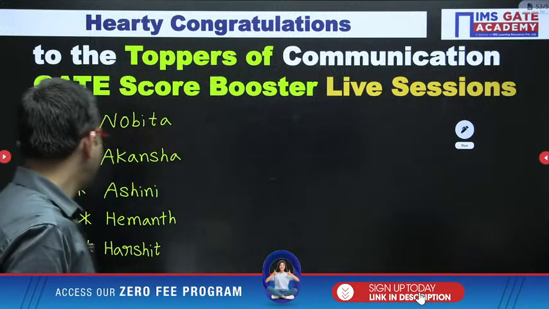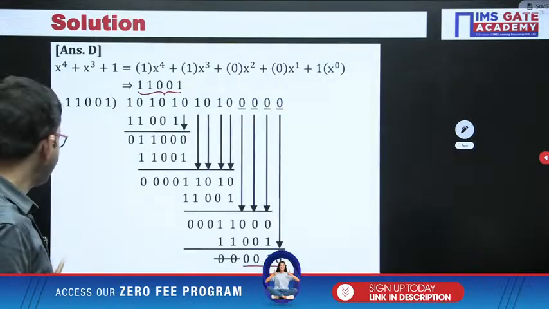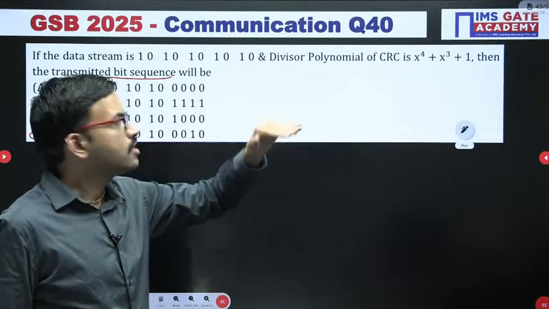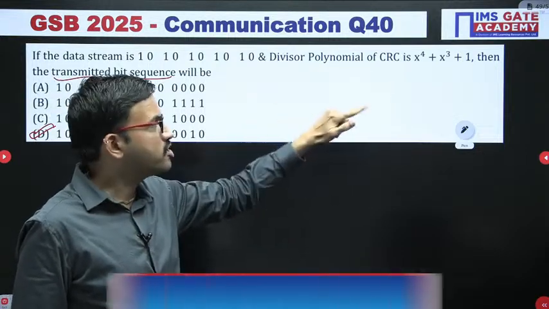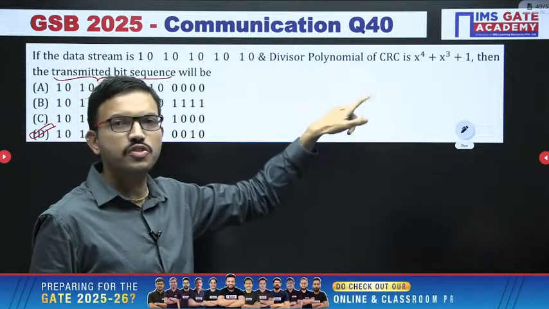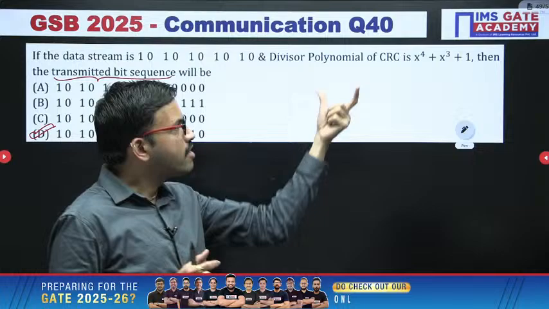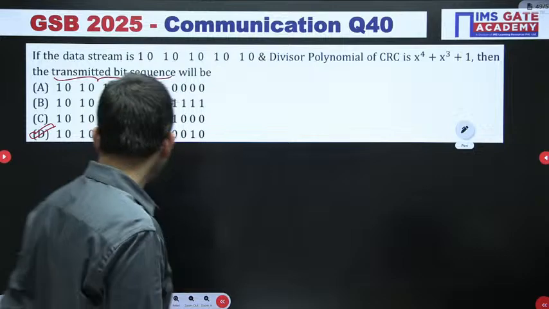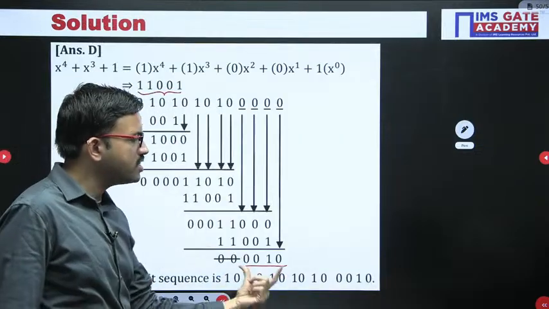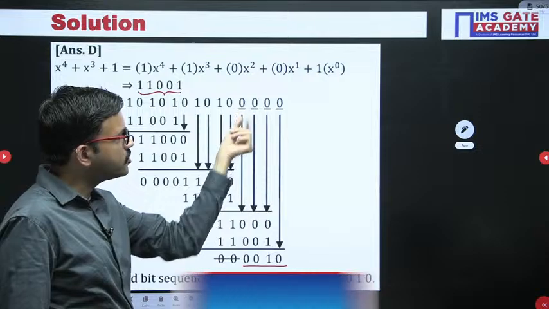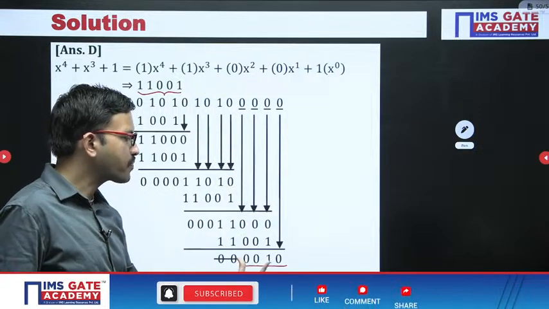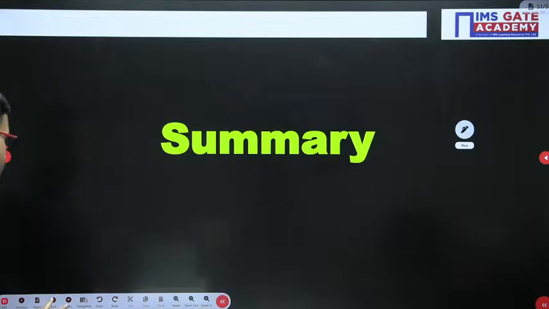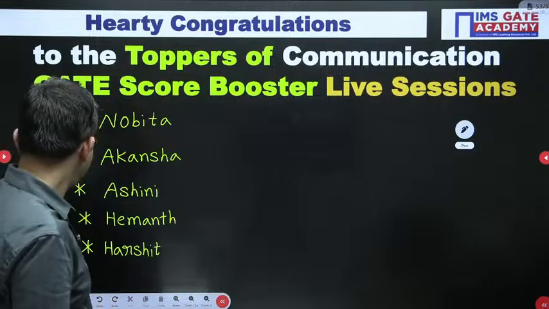Yeah, Akanksha, for the previous one it is very simple. Whatever divisor polynomial you have, what is the highest power of the divisor polynomial? 4. When you represent bits like 2 power 0, 2 power 1, 2 square, you get 2 power 4, so that means 5 bits are there, right? So 5 bits minus 1, that is the number of bits you have. That many bits we have to append along with the message signal. That is the reason we initially put zeros, and after that we do this process, and at the end the 4 bits we get, we append. That's all. I hope it is clear now.